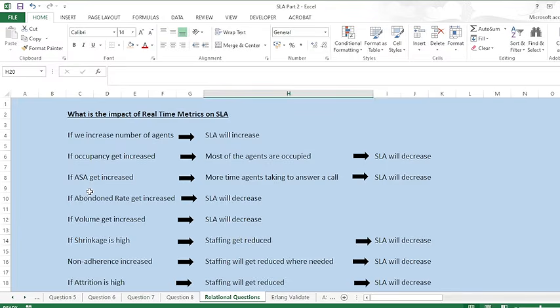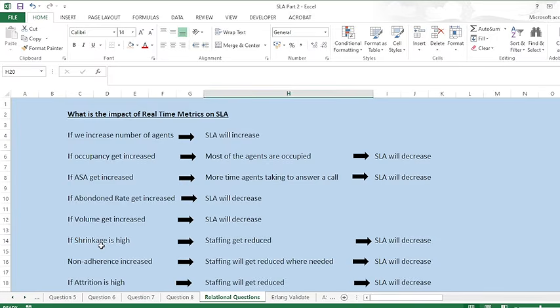All right, so what will happen if my ASA gets increased? It means agents are taking more time to answer a call, so my service level will decrease. All right, if abandon rate gets increased, what will happen? My SLA will decrease. Obviously the calls are getting abandoned, so my service level will get decreased. What will happen if my volume gets increased? Obviously, my service level will decrease. If I receive more calls than predicted, then my service level will decrease.